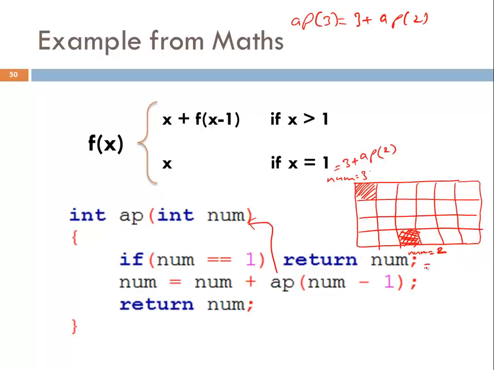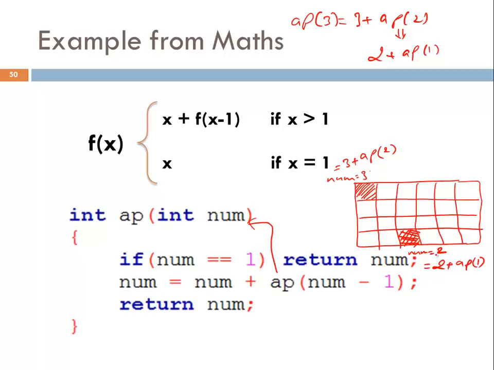So what will be the value of number this time? Number, that means 2, plus AP of number minus 1, that means 1. 2 minus 1 is 1. So can I write the value of AP2 here? It is 2 plus AP1. Got it? Now it's calling AP1.